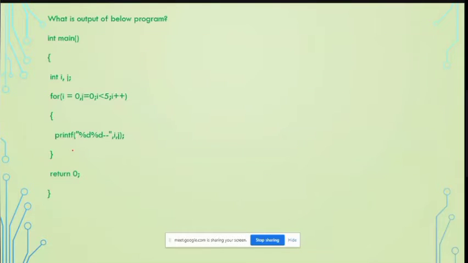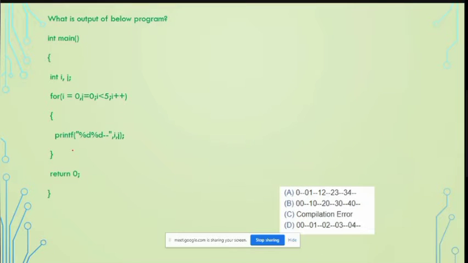So this is an infinite for loop. Now this one: I think we have seen this one and executed it. So can you analyze it once and tell?